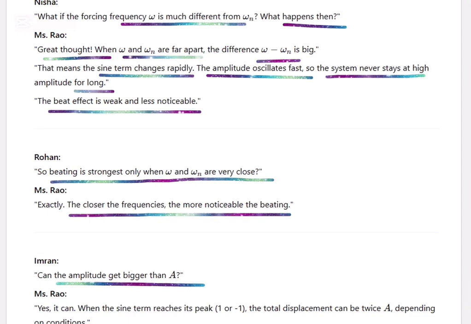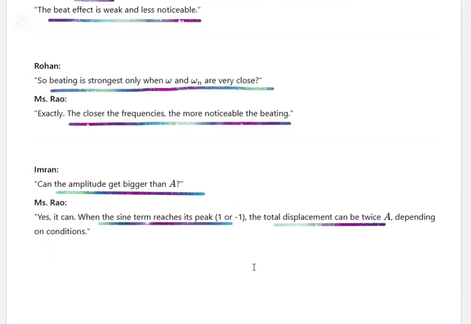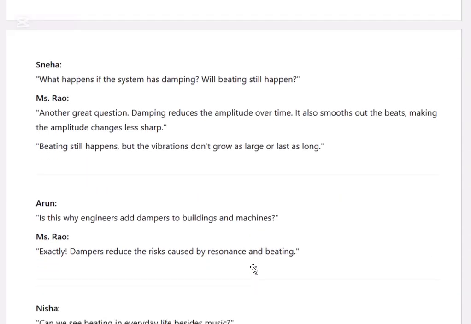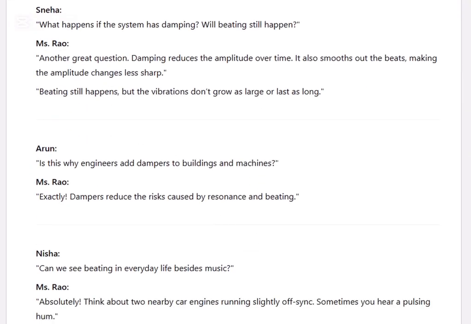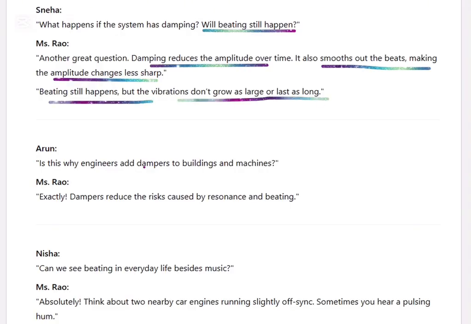Can the amplitude get bigger? When the sine term reaches its peak, the total displacement can be twice. What happens if the system has damping? Will the beating still happen? Damping reduces the amplitude over time, but it smooths out the peaks, making amplitude changes less sharp. Beating still happens, but vibrations don't grow as large or last as long.